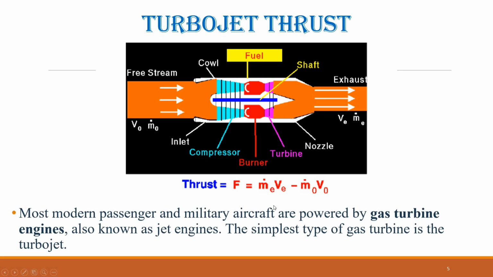This equation has two terms. The first term is called the gross thrust and is associated with conditions in the nozzle. The second term is called the ram drag and is usually associated with conditions in the inlet. The net thrust of the engine is defined as the difference between these two quantities. Net thrust equals gross thrust minus ram drag.